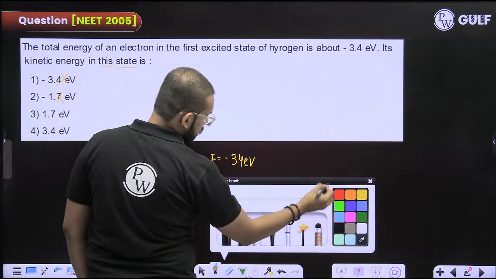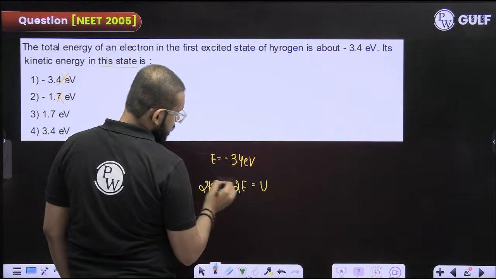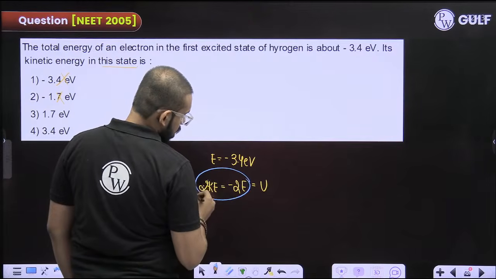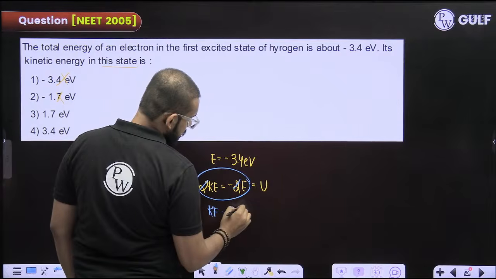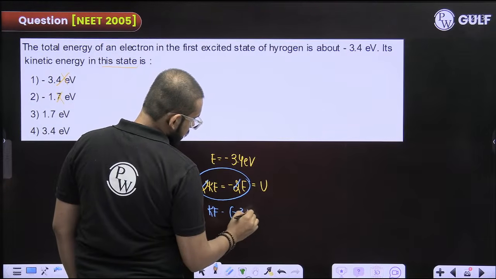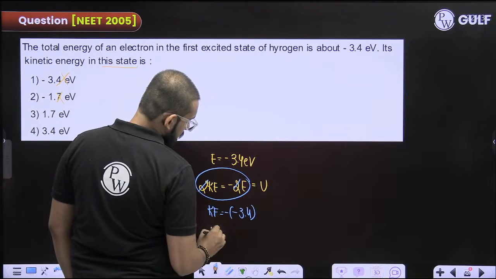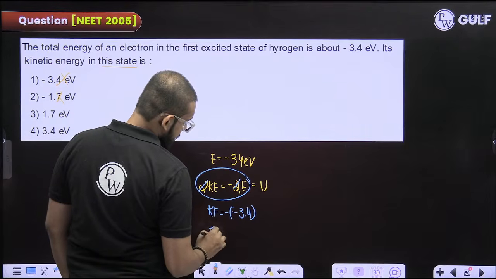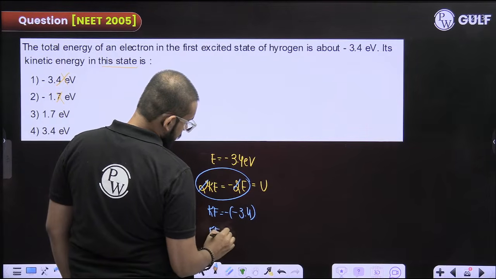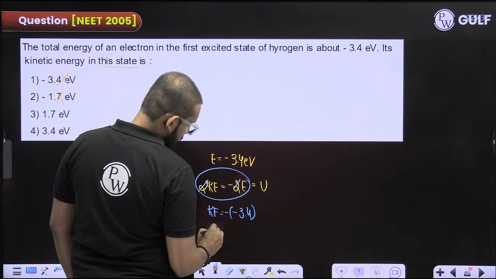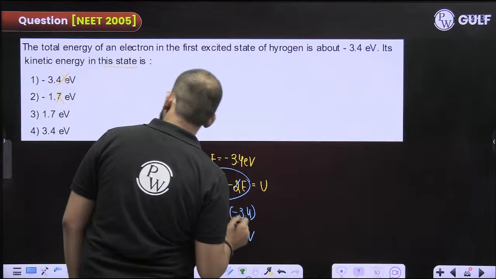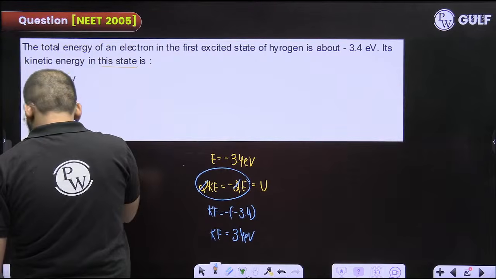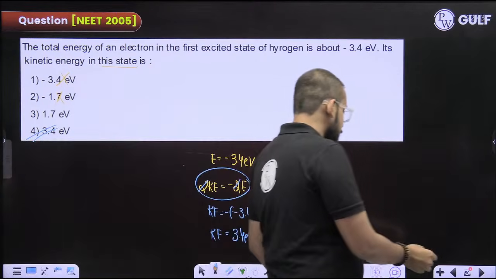So just pick this relation. 2 and 2 get cancelled out. Kinetic energy is equal to minus total energy. Minus minus becomes plus. So kinetic energy you get as plus 3.4 electron volt. Option number 4.